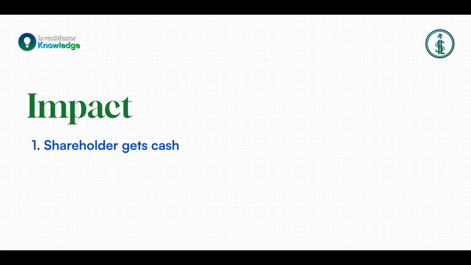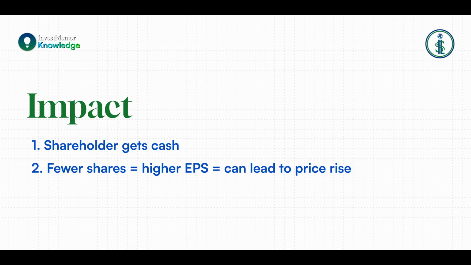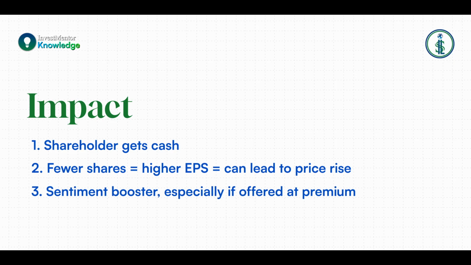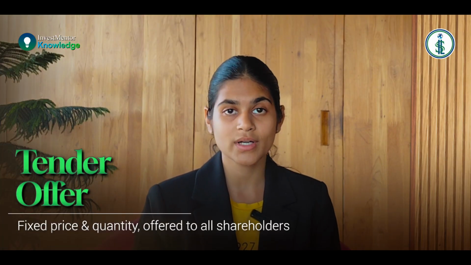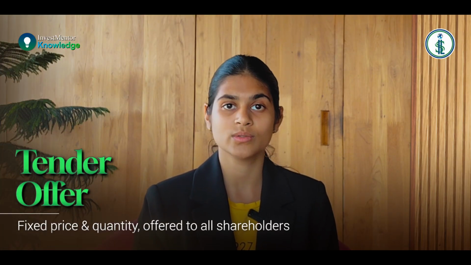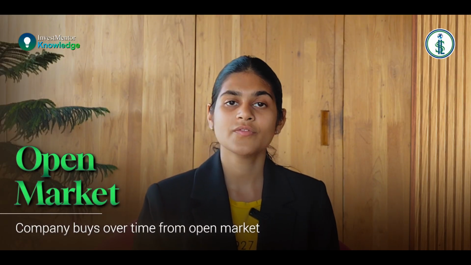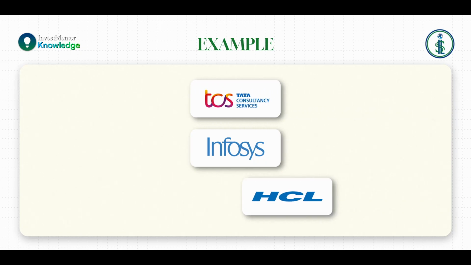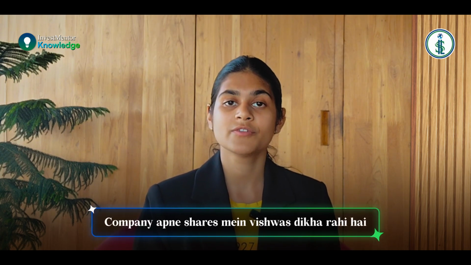The various impact of this might be the shareholders get cash, fewer shares means higher EPS. This can lead to price rise. It is a sentiment booster, especially if it is offered at a premium. Now we'll talk about the types of buyback. First is tender offer, fixed price and quantity, and it is offered to all the shareholders. Second is open market. Company buys over time from the open market. For example, Infosys, TCS, HCL Tech have done multiple buybacks in recent years. Buyback का मतलब होता है कंपनी अपने शेयर्स में विश्वास दिखा रही है.